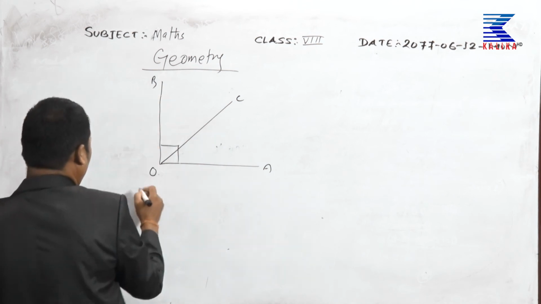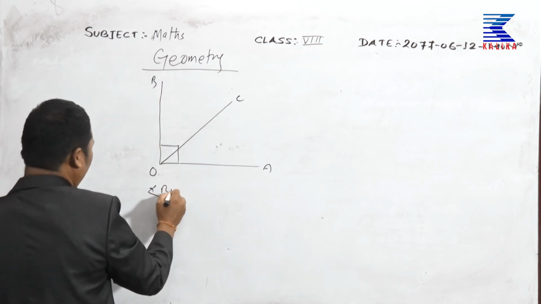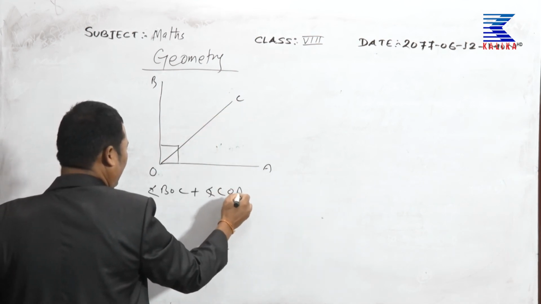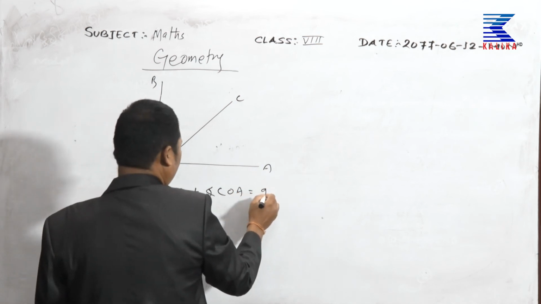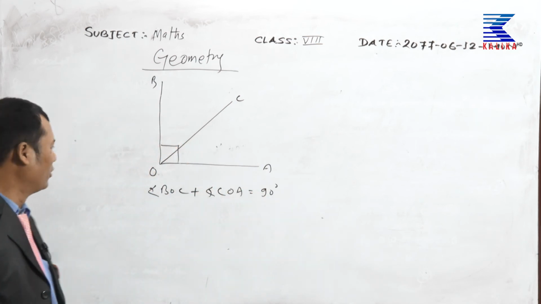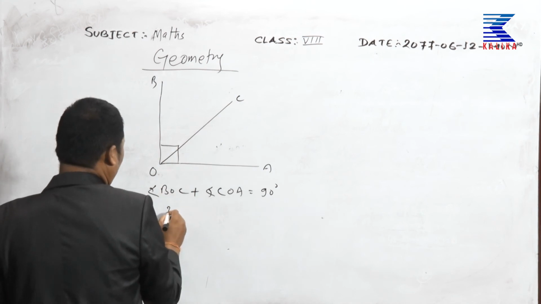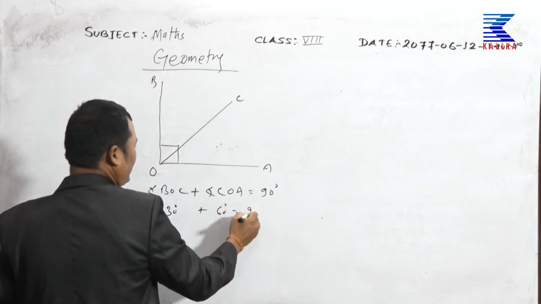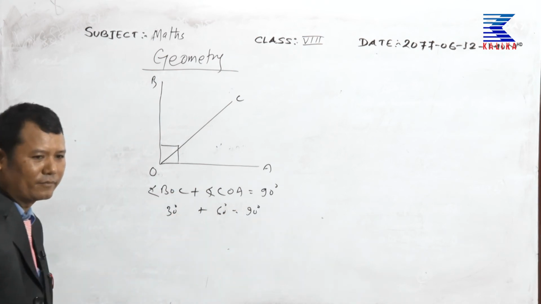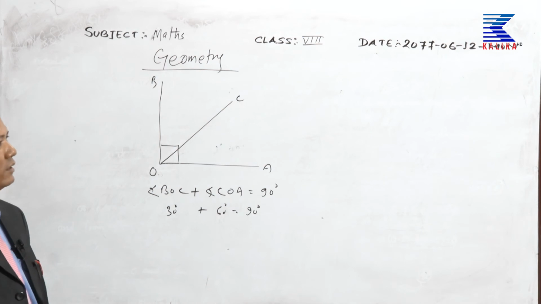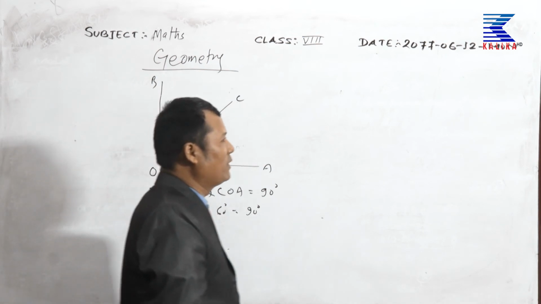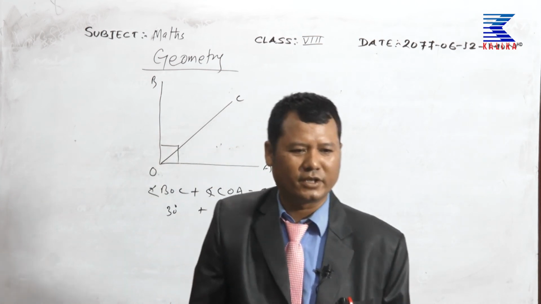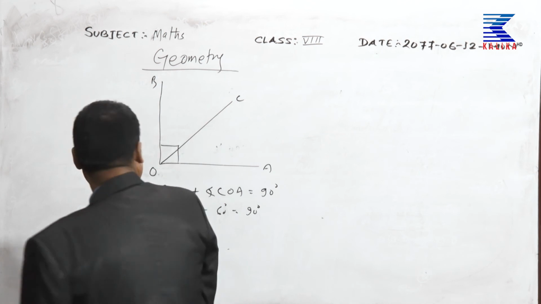Yes, please. Angle BOC plus angle COA, its sum will be 90 degrees. Suppose BOC is 30 degrees and the other angle is 60 degrees. What will be the sum? Its sum will be 90 degrees. Two angles are said to be complementary if their sum is 90 degrees.